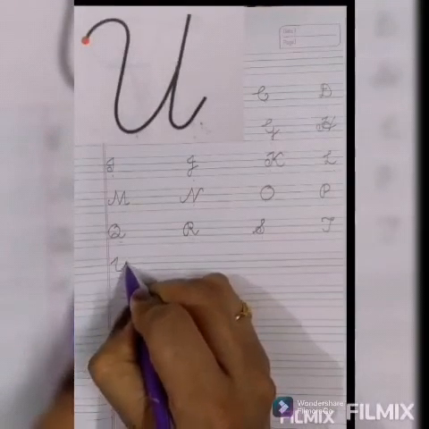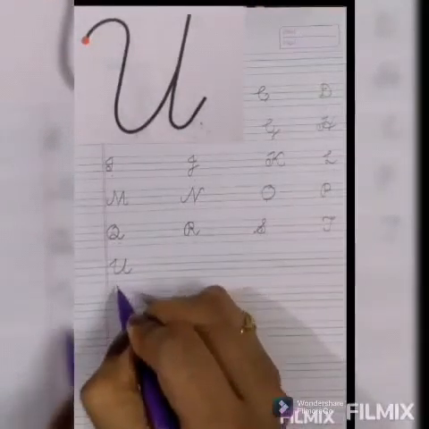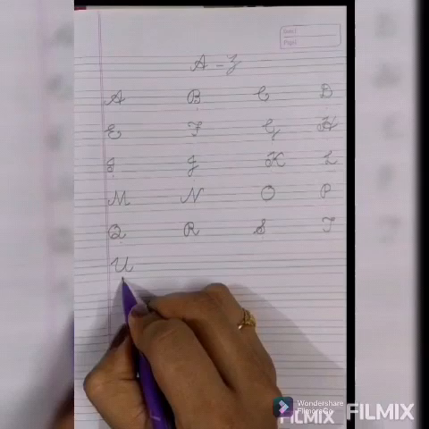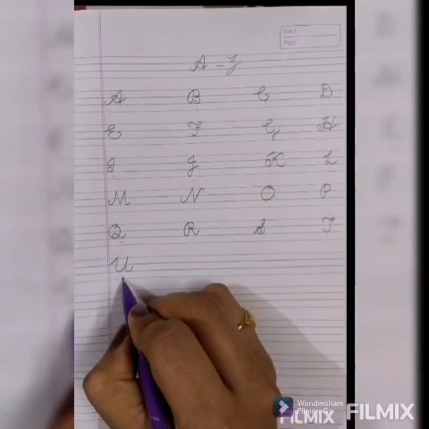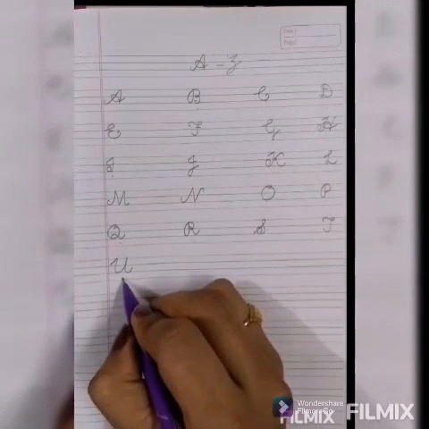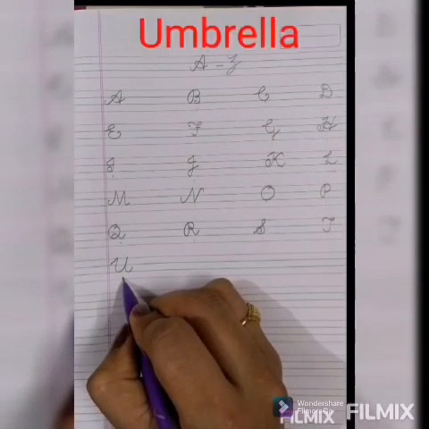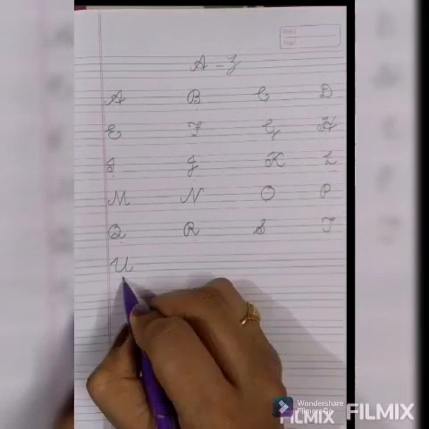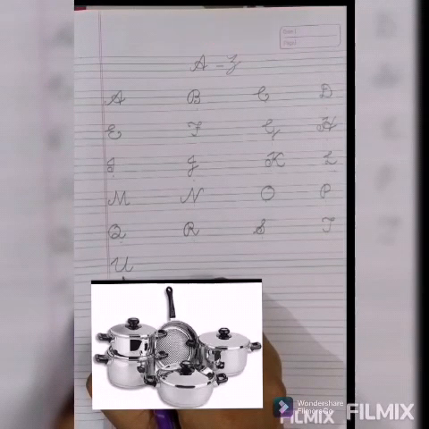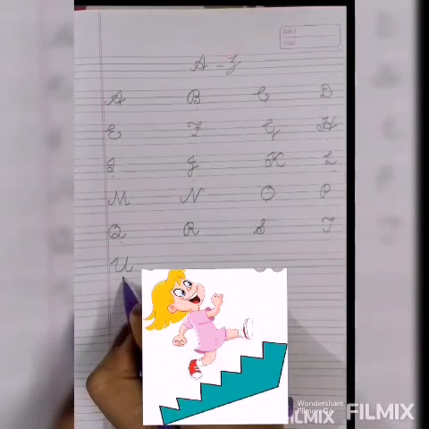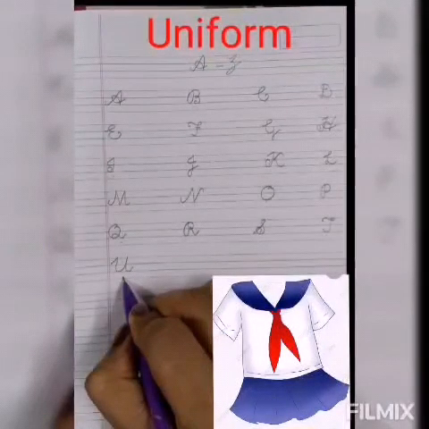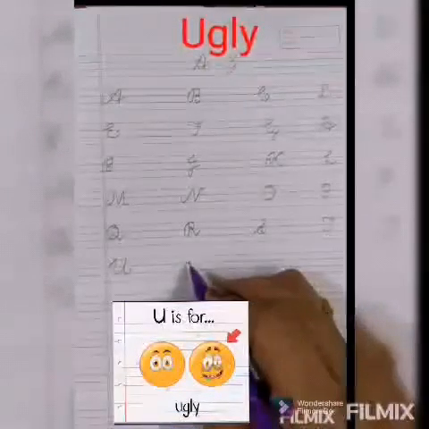Capital cursive U. Phonic sound of U is U. U for umbrella, U for utensil, U for up, U for uniform, U for ugly.